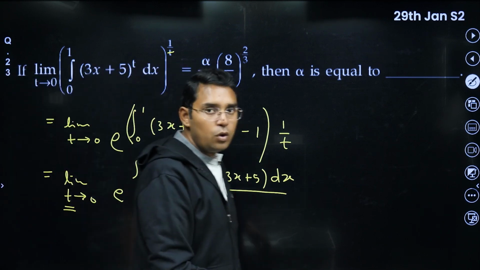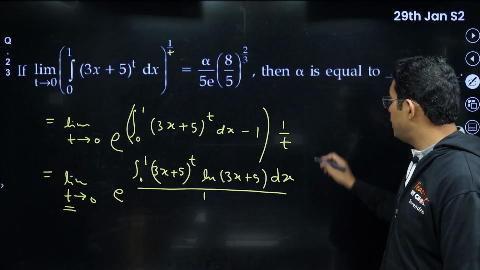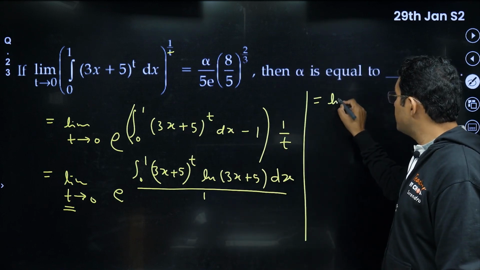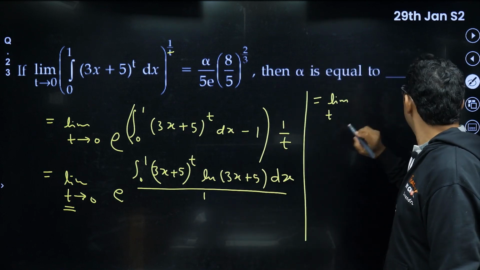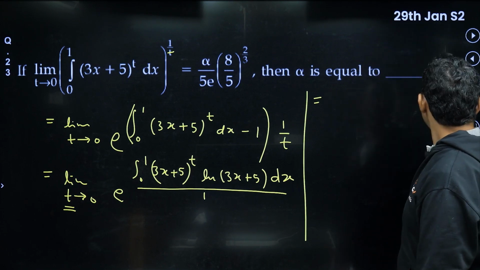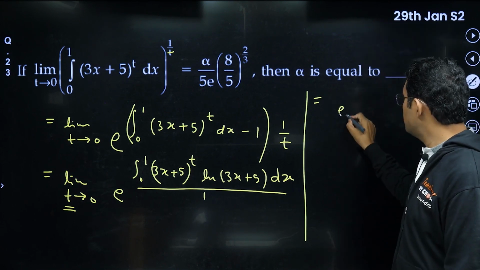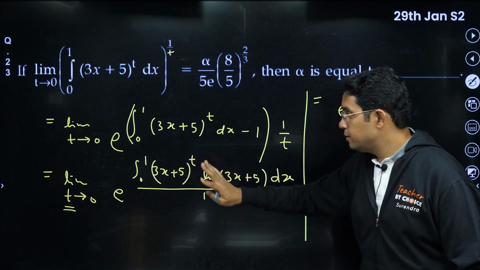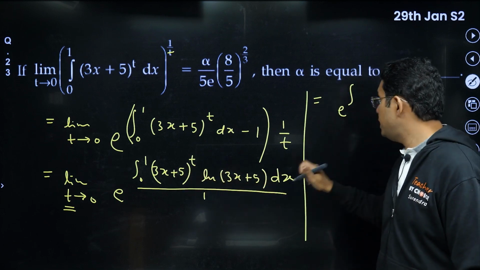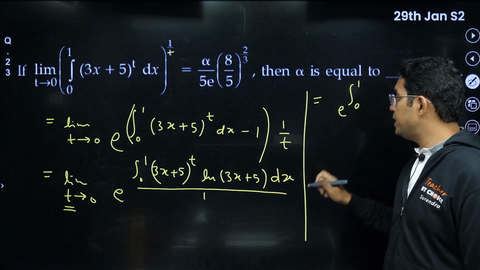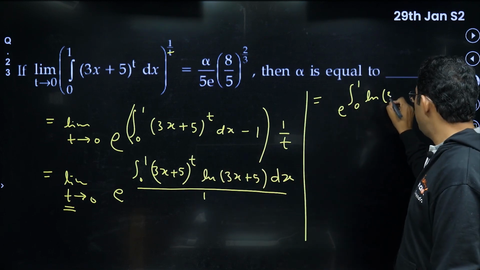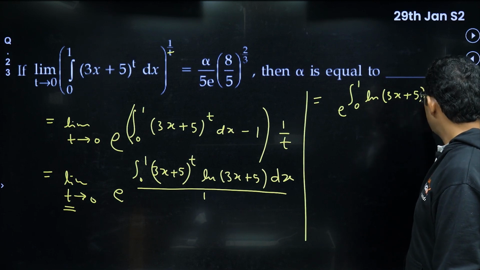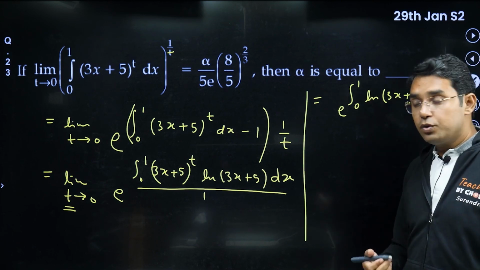Okay, now it is not 0 upon 0 or infinity upon infinity form anymore, so we can put t equal to 0 in the numerator, or let me not write t equal to 0 now. So this will become e raised to the power, this will become 1, t power t becomes 0, this will become 1. But by doing this L'Hopital, we need to do this integration. Okay, that is again a new thing to do here.